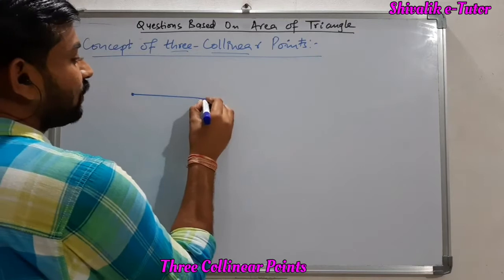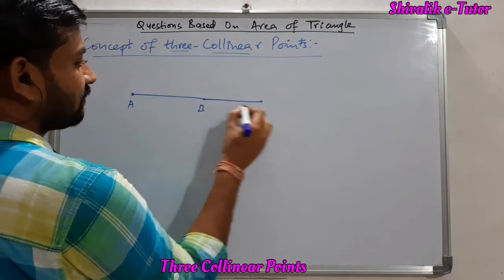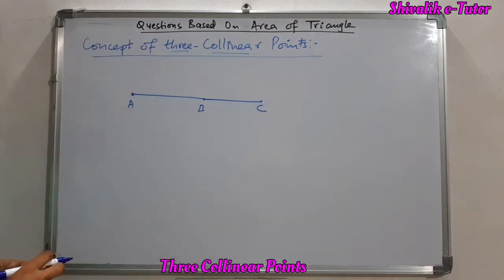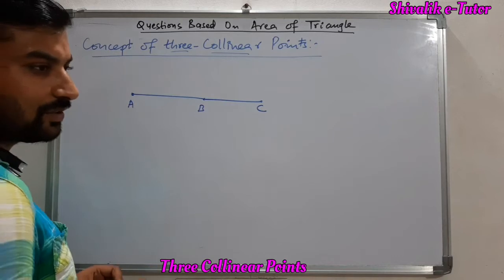Here we have 3 points which are along the same line. Let me call them A, B and C. If this is the situation, we cannot form a triangle by using this.